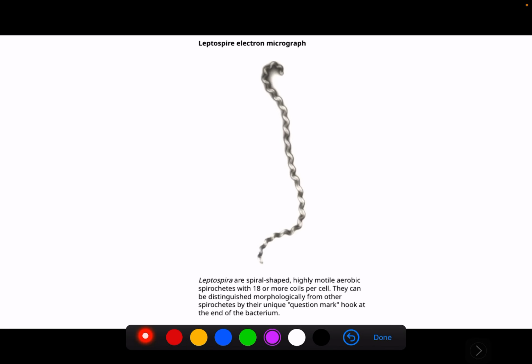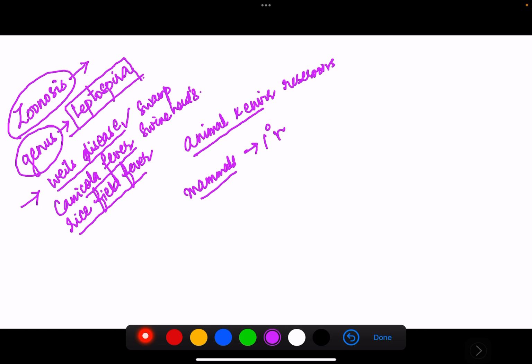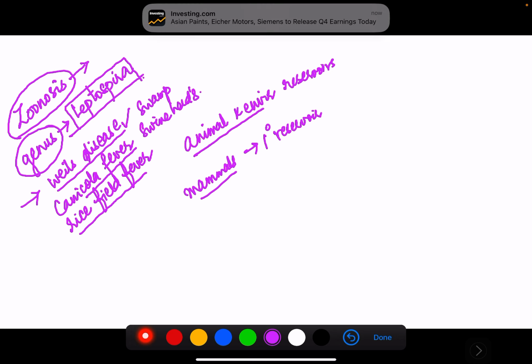So what are the reservoirs of this organism? Leptospirosis has animal and environmental reservoirs. Mammals are the primary reservoir.